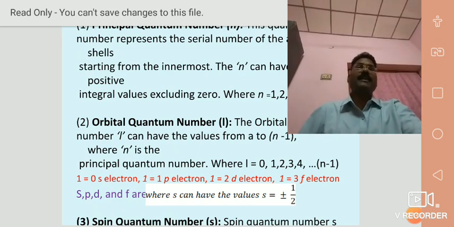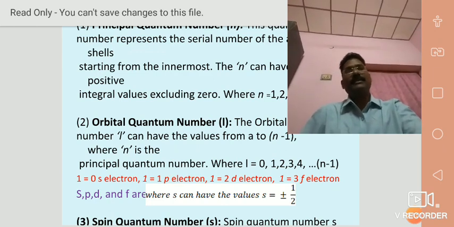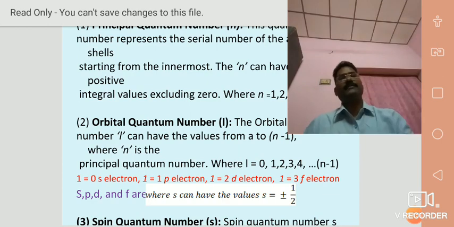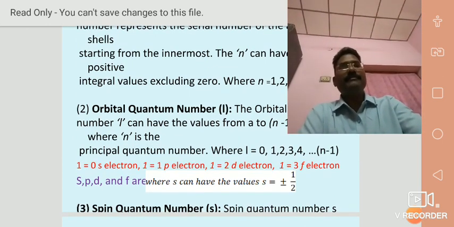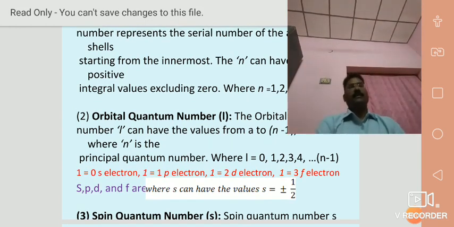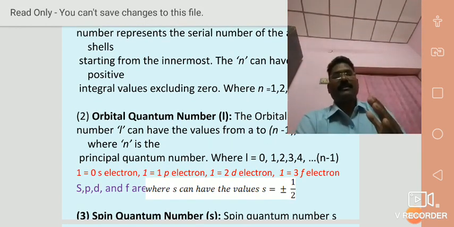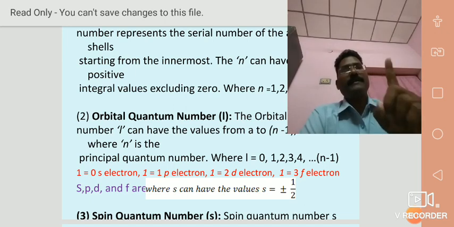D subcells contain 5 subcells. And L equal to 3 is called the F electron or F cell. D means dumbbell, F means double dumbbell shape. What we discussed previously, L represents the shape and size of the subcell.